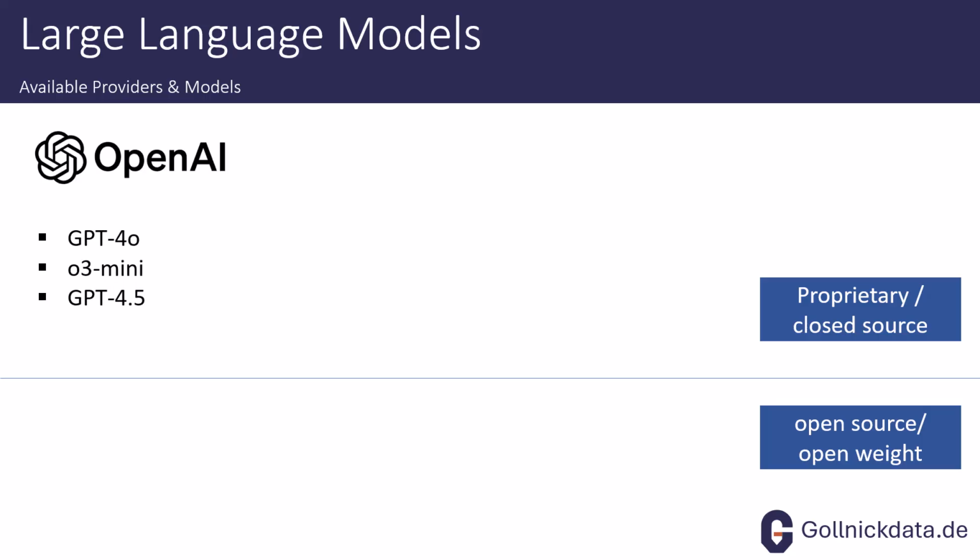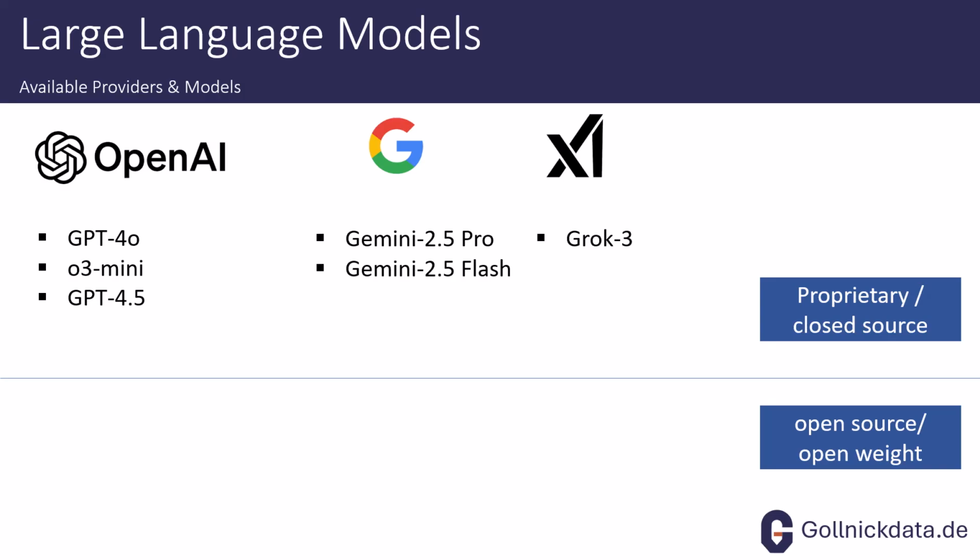And the most prominent providers in this area are OpenAI with several models. Then of course Gemini is also in here. We have XAI with Grok, Anthropic with Claude 3.7 Sonnet at the time of the recording. So these are just some of the different models in this area.